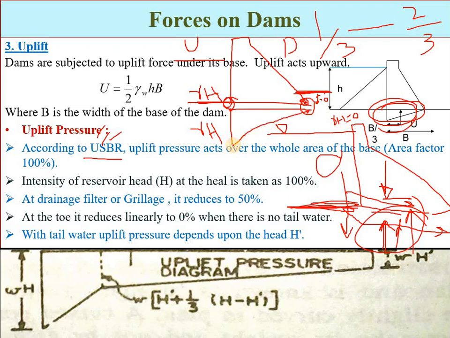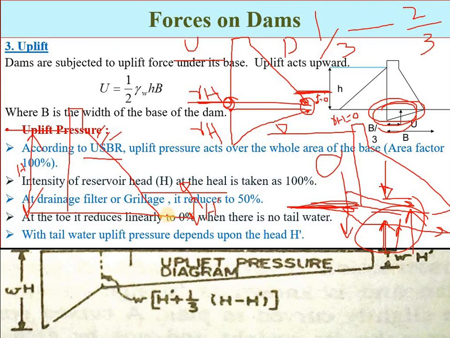It will be triangular. For example, if this is the foundation and this is the upstream face of the reservoir, at the upstream side the depth of the water is, suppose, h. And suppose there is some tailwater with depth, for example, h dash.